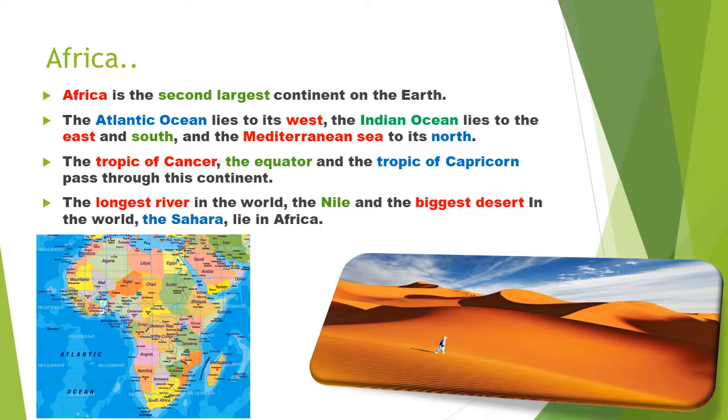The Tropic of Cancer, the equator and the Tropic of Capricorn pass through this continent. So Africa வழியாதான் Tropic of Cancer, equator and the Tropic of Capricorn கடந்து செல்லும். The longest river in the world, the Nile, and the biggest desert in the world, the Sahara, lie in Africa.